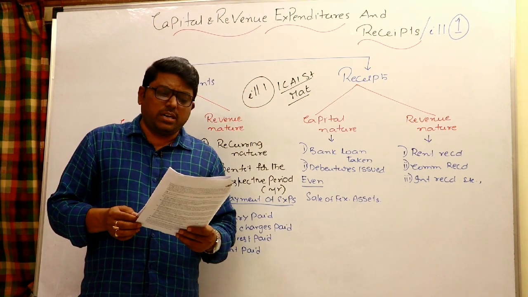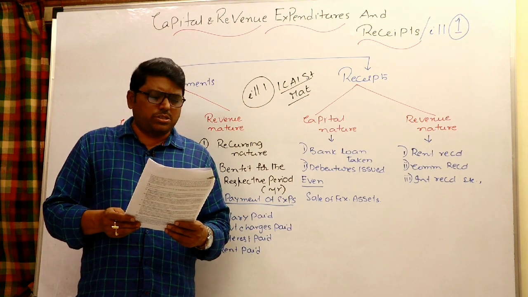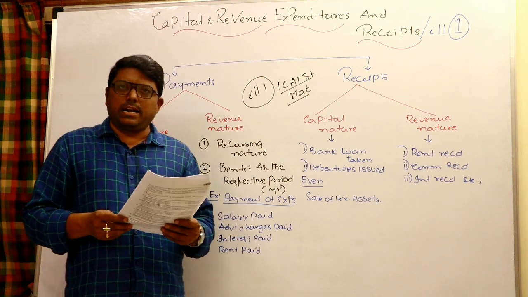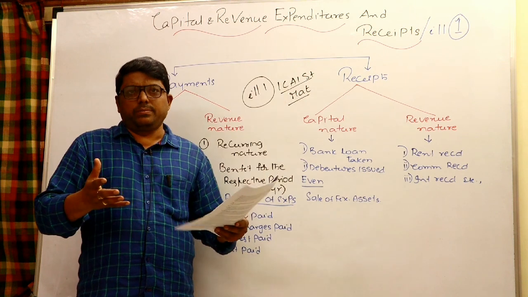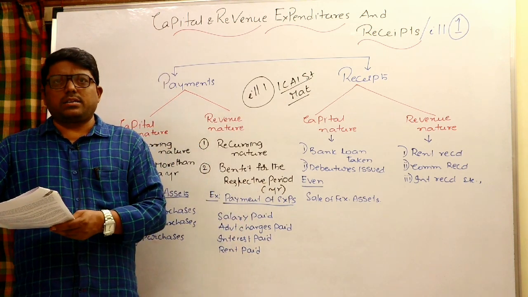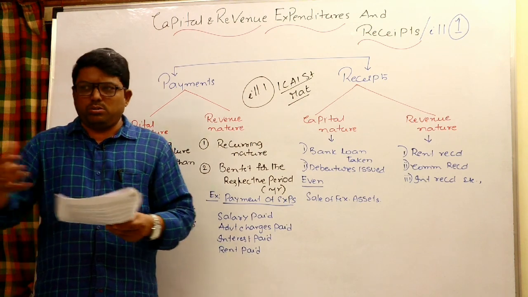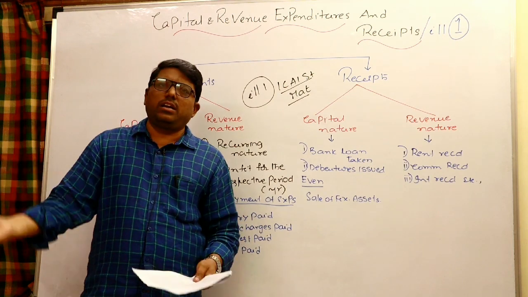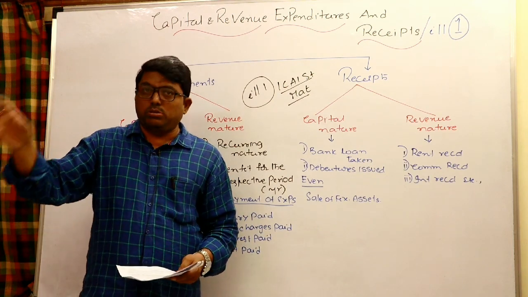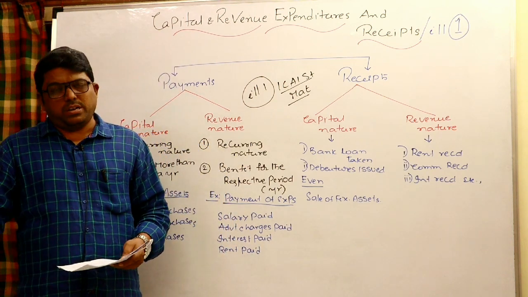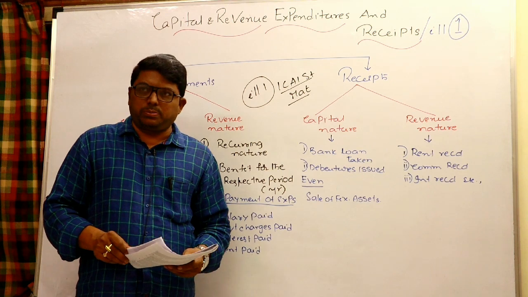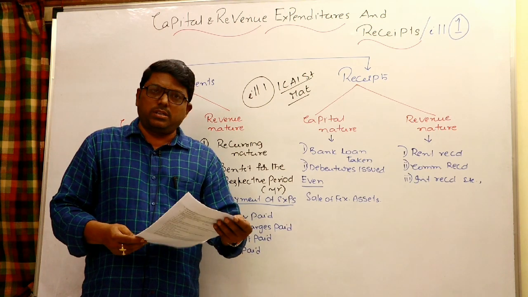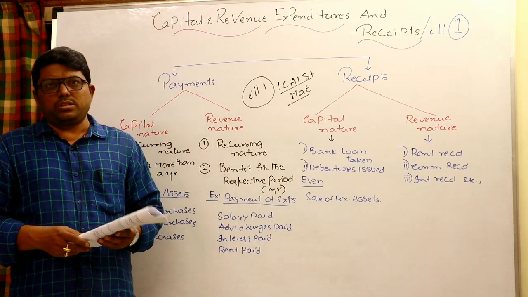Eighth, amount spent for the construction of temporary huts, used while the cinema house was being constructed and demolished when the cinema house was ready, is a capital expenditure. True. To construct a big building, for the time being I constructed a small shed or hut to keep my material, cement packets, iron, etc. Once the big building is developed, I can demolish the hut. But the amount spent to construct this hut is always a capital expenditure, because without the hut there is no building. So the first illustration is completed today, and we can discuss the remaining illustrations in the coming classes.